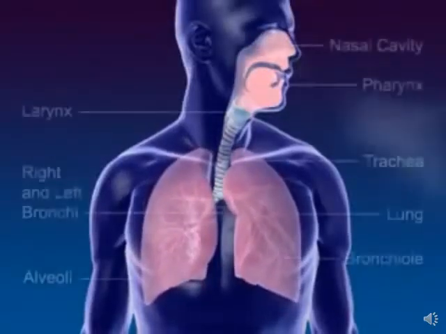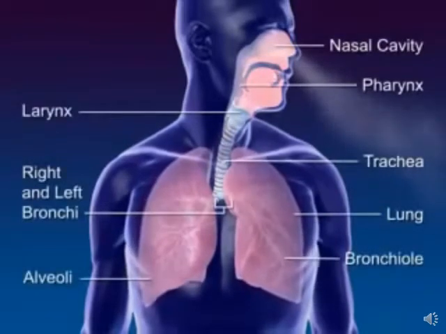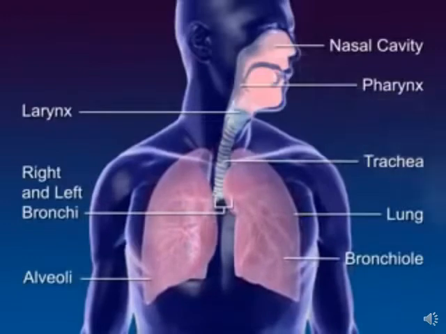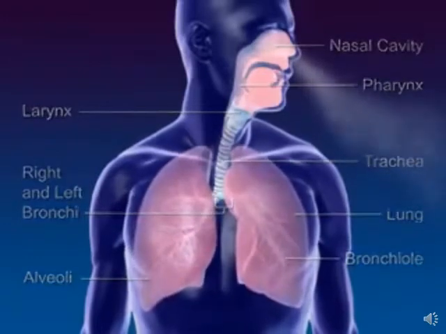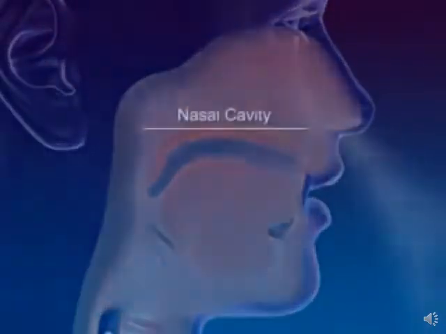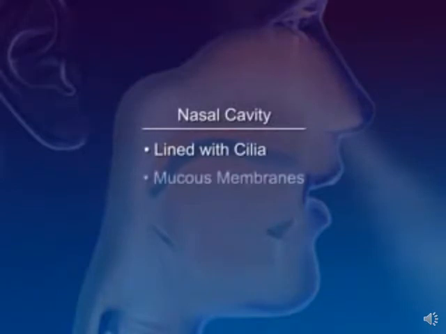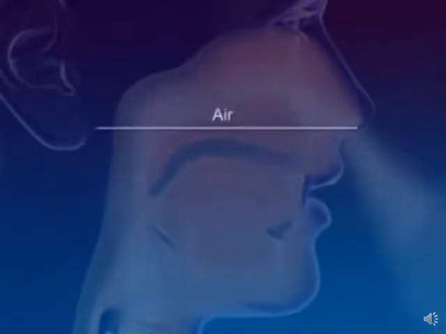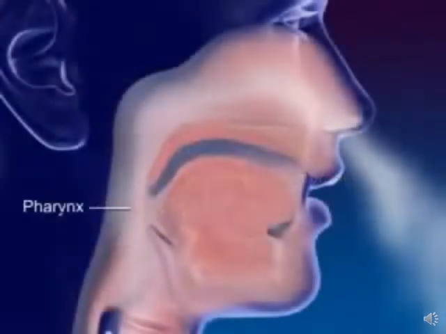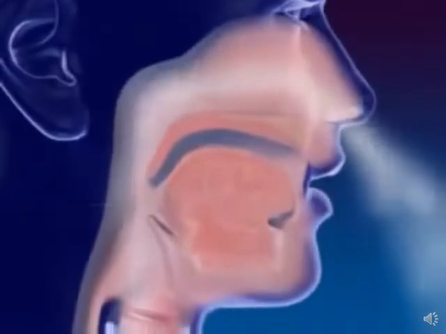The respiratory system moves air through the nose, pharynx, larynx, trachea, and bronchus to the alveoli, where the gas exchange between oxygen and carbon dioxide occurs. Nares are the openings to the nose. The nasal cavity is lined with cilia, mucous membranes, and blood capillaries. The air is filtered by cilia, moistened by mucous membranes, and warmed by the blood. Air moves into the pharynx or throat, the common passageway for food and air.